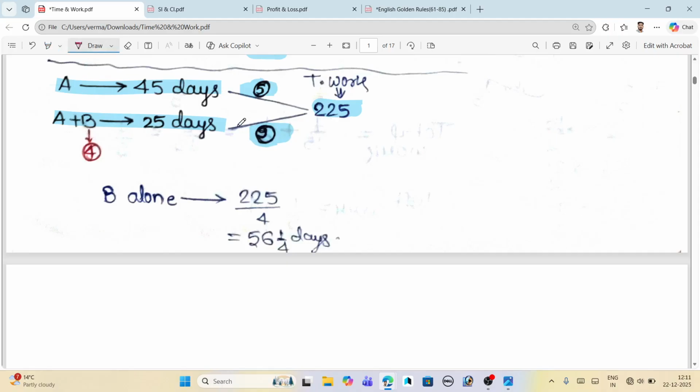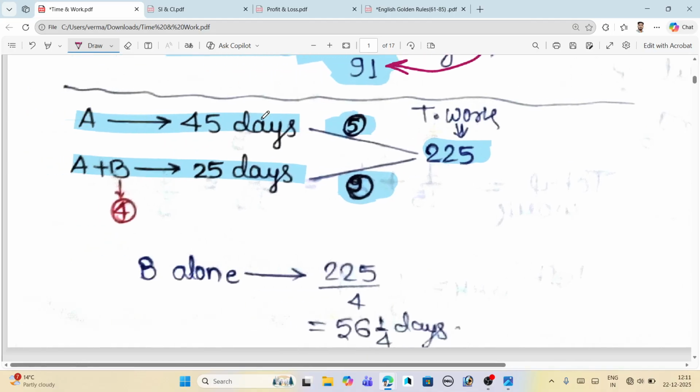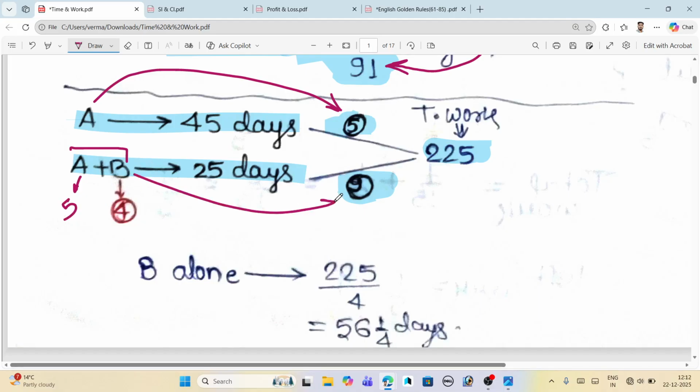So just see here, there is one thing which you must focus on. Just focus, everyone. Just see what is written here. The efficiency of A is 5, we already calculated that. But when we calculate A plus B, the efficiency of A plus B is 9. So we mention the efficiency of A is 5, and the complete efficiency of A plus B is 9, as we have already calculated.